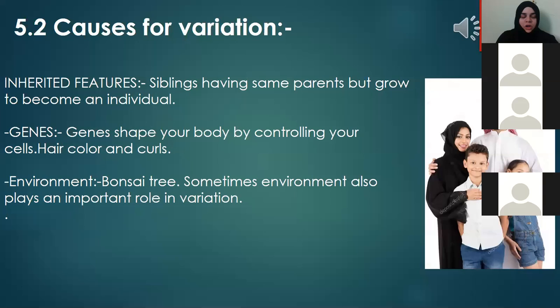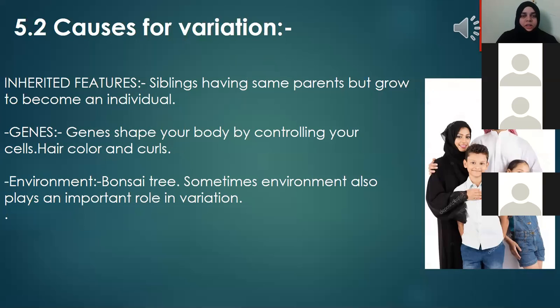So when you see your own siblings, they are all different with different characters, different intelligence. You can say different likings and dislikes. But there are certain characters which will be same, like your blood group. If the blood group is coming from parents, it will be the same thing, it won't change.